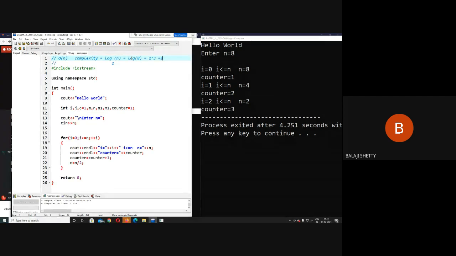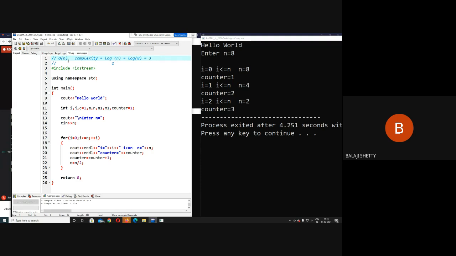As 2 raised to 3 equal to 8, this is nothing but log of 2 raised to 3, and as the base of the log is 2, log 2 base 2 becomes 1. Here I get output as 3. That's why you get the complexity of this program as log n. Are you getting it or not? So log 8 is nothing but 3.